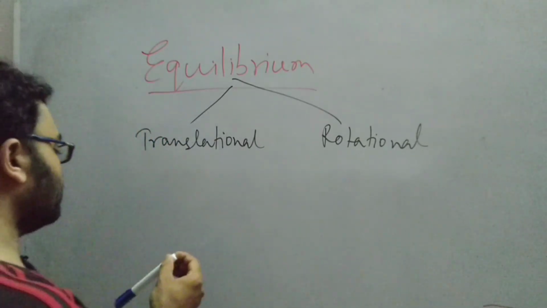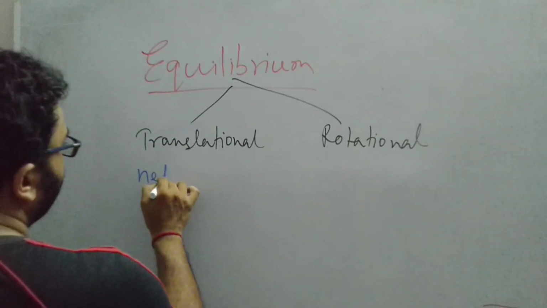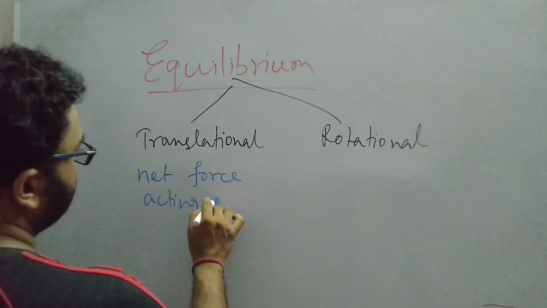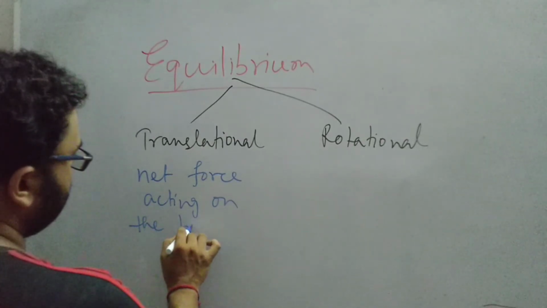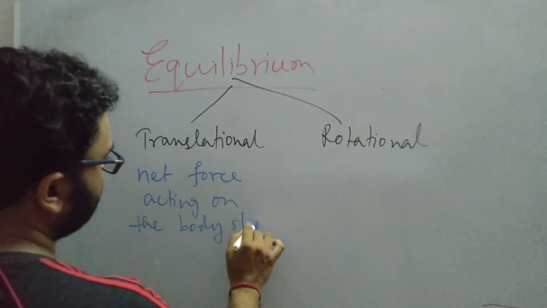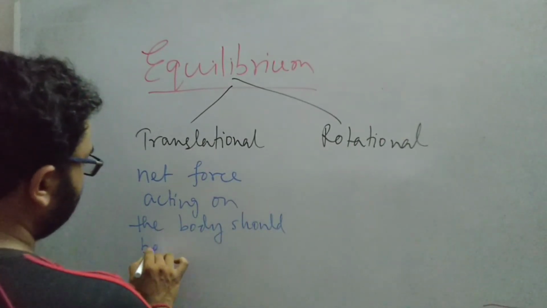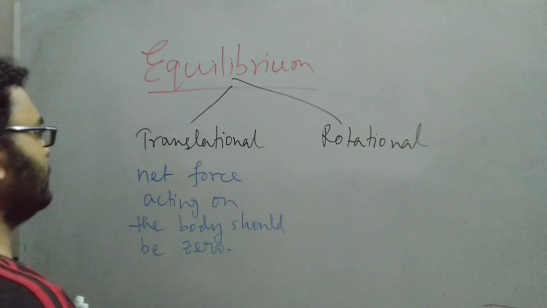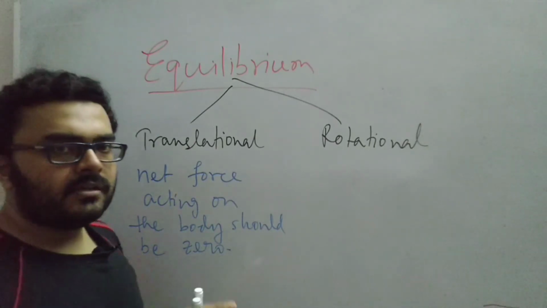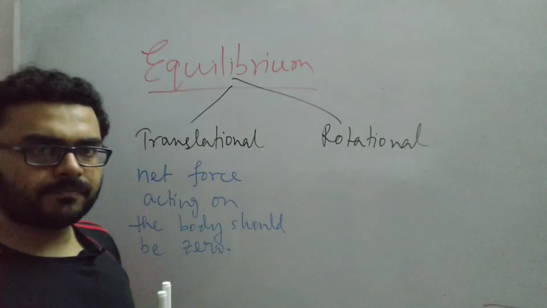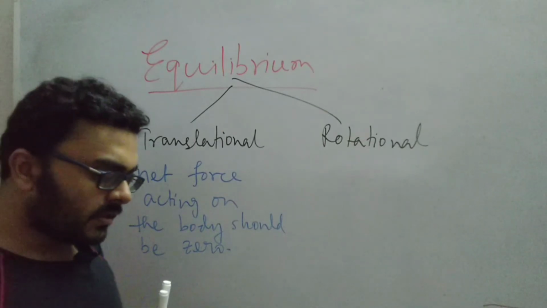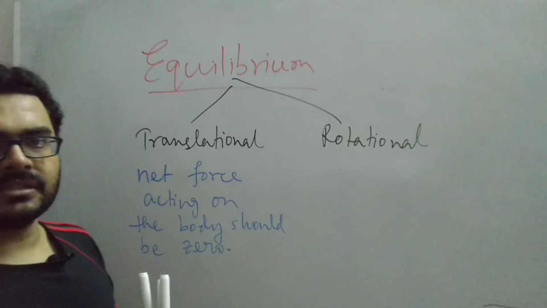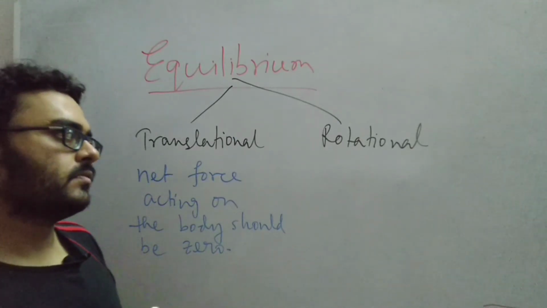So for translational equilibrium, the net force acting on the body should be 0. There may be many forces acting on the body, more than one, but they act in such a way that the overall effect of all the forces turns out to be 0.